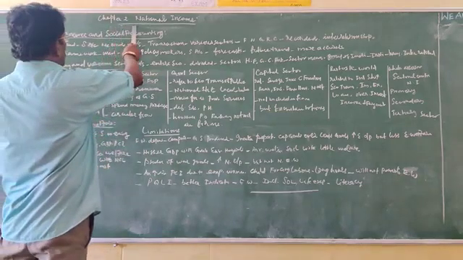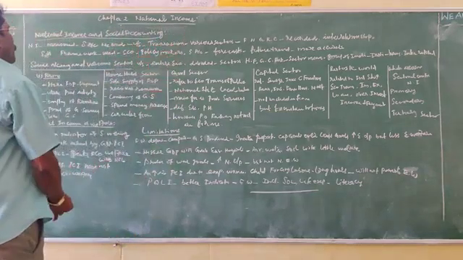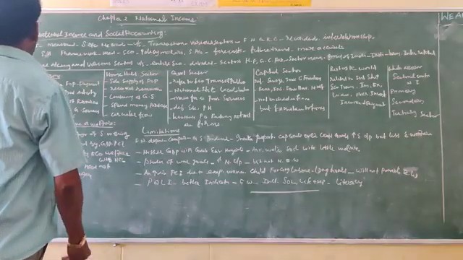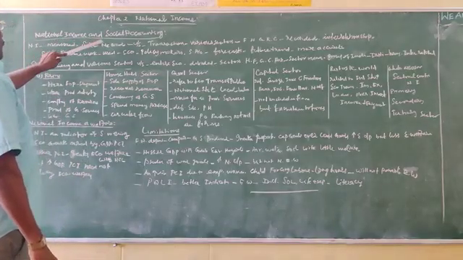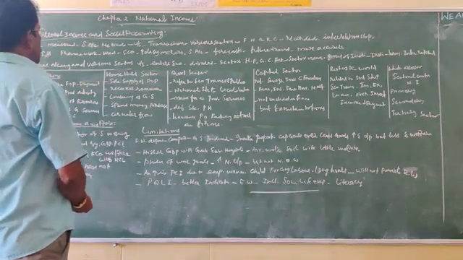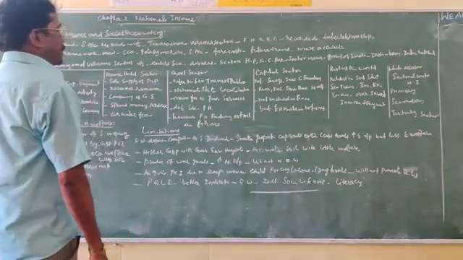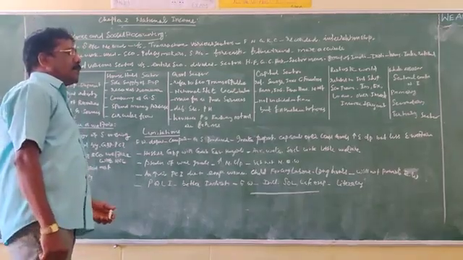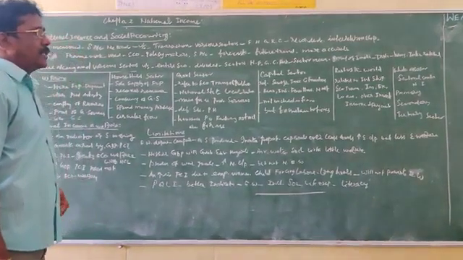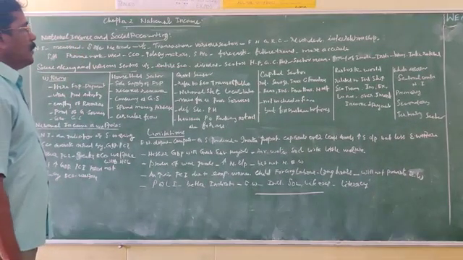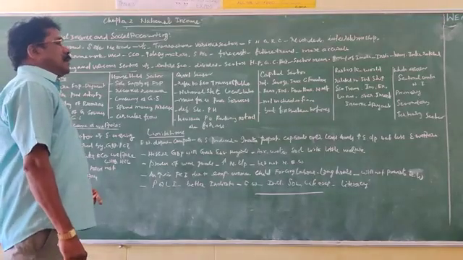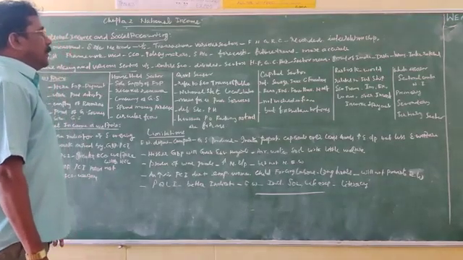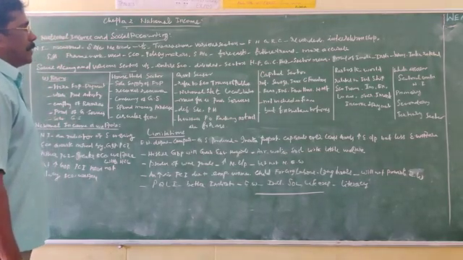So in Chapter 2, National Income, the next topic is national income and social accounting. Yesterday we saw the various methods of calculation of national income, namely the product method, income method and the expenditure method.